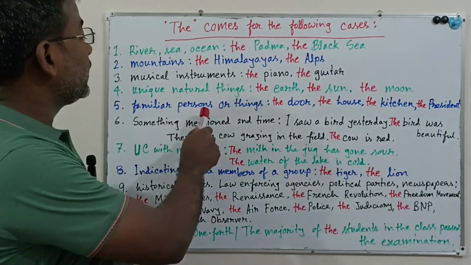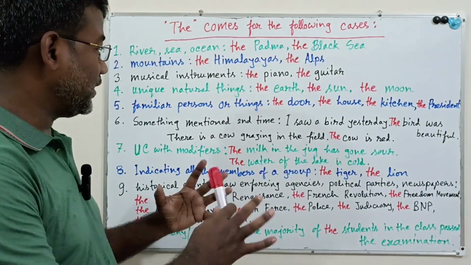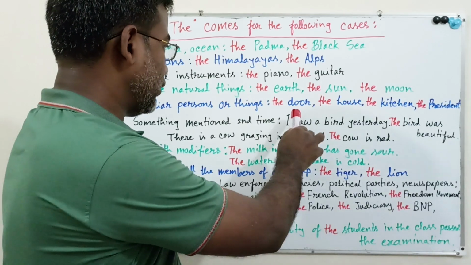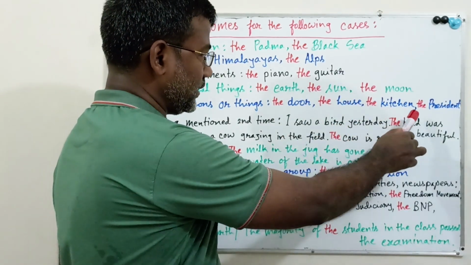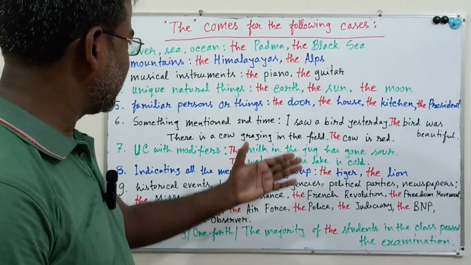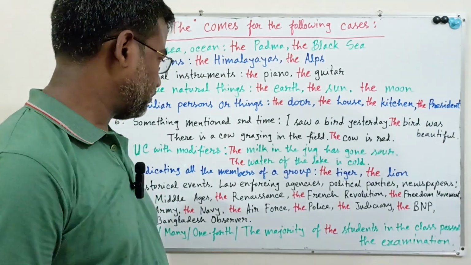Number five, familiar persons or things in a society or in your house. The door, very familiar things. The door, the house, the kitchen, the president. Before these types of familiar persons or things, you have to use "the".